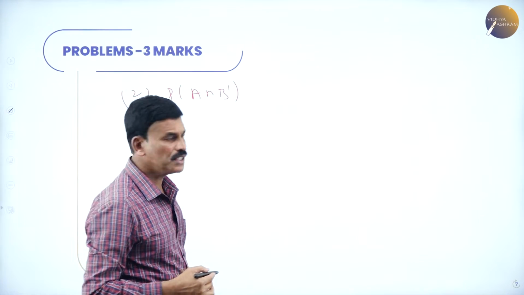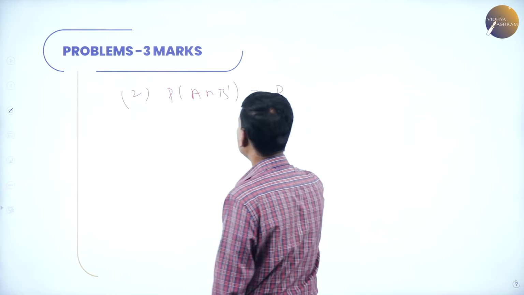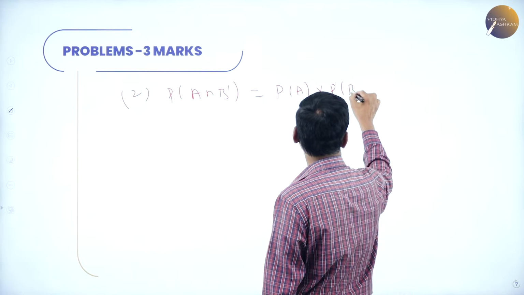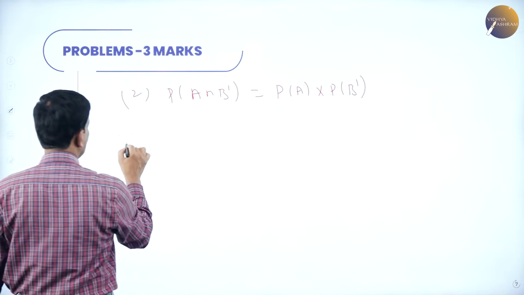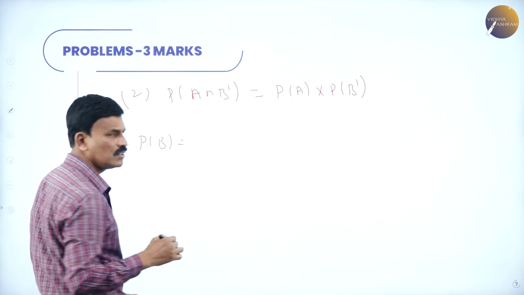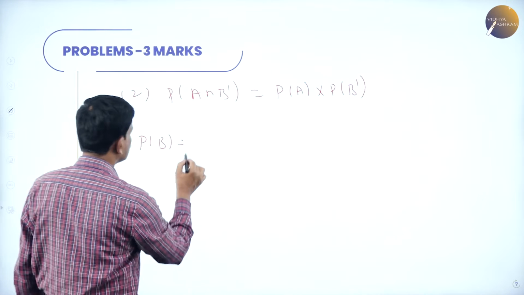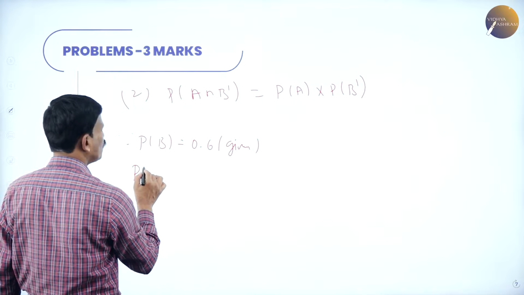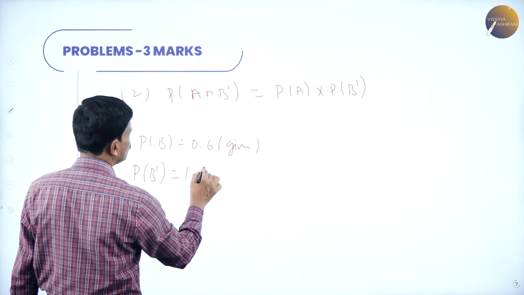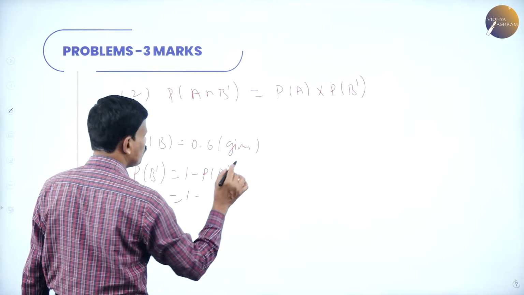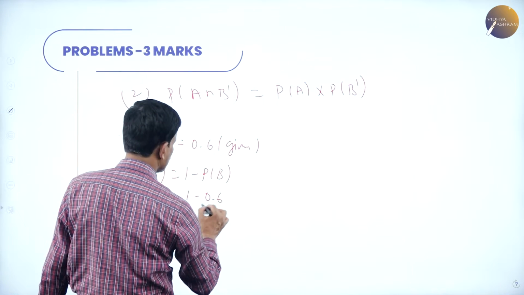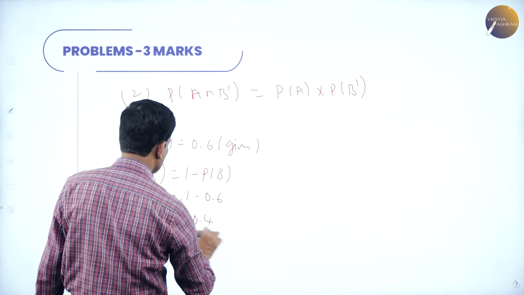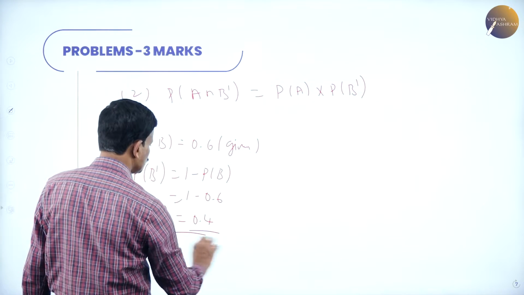Now, since A and B are independent events, we can also write probability of A intersection B dash is equal to probability of A into probability of B dash. What is given? Probability of B is given, 0.6. Now, find out probability of B dash. Probability of B dash is equal to 1 minus probability of B. 1 minus 0.6 is nothing but 0.4. So, probability of B dash is equal to 0.4.